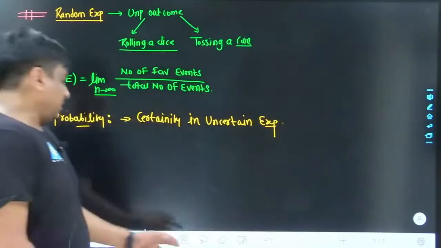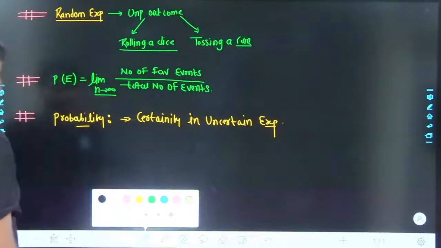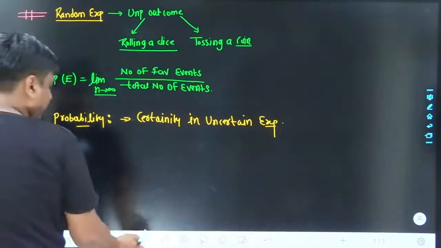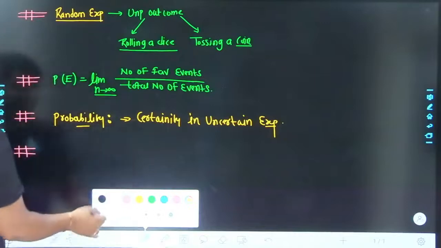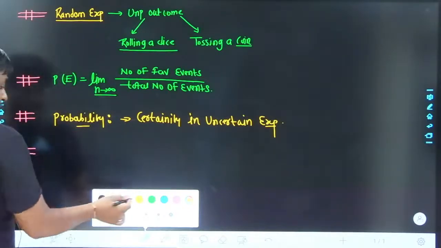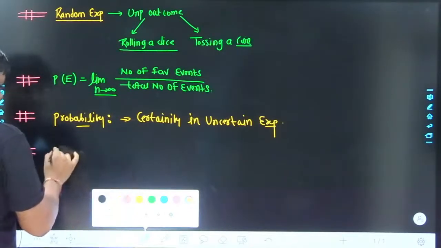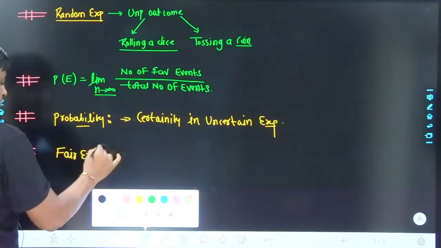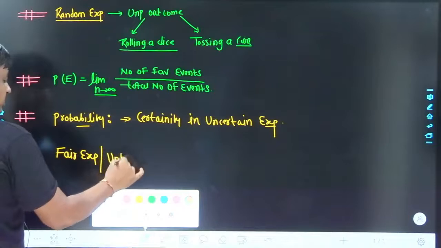We had seen one more important thing in the last class. The experiment which you are conducting must be a fair experiment or unbiased experiment. So another important word which we had seen is fair experiment, unbiased experiment.